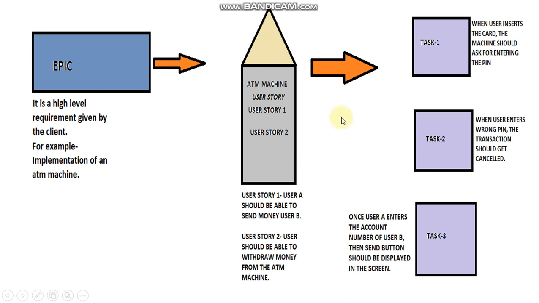Now coming to the banking application, here I have taken three different tasks. You can see here the first task is when users insert the card, the machine should ask for entering the PIN. Task 2 is when users enter the wrong PIN, the transaction should get cancelled. And task 3 is once users enter the account number of user B, the send button should be displayed on the screen. So these are the tasks, the epic and the user story. This is how it looks.